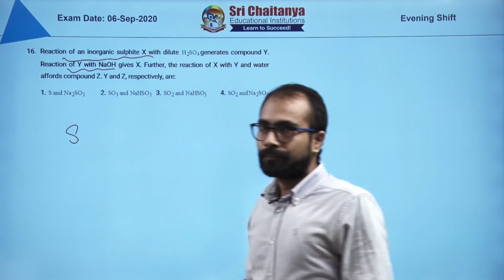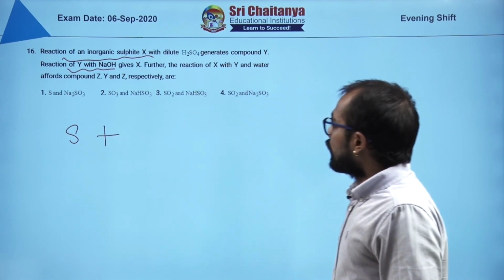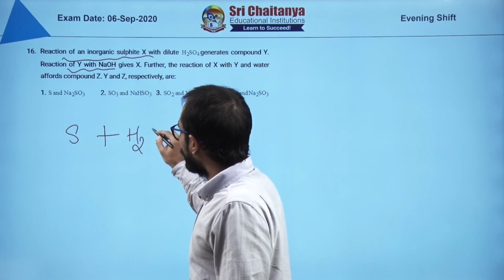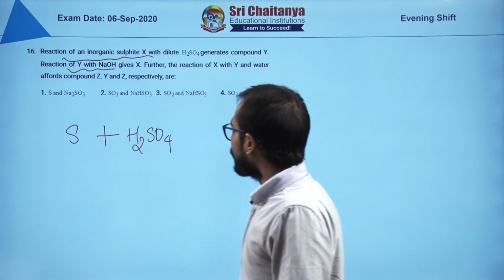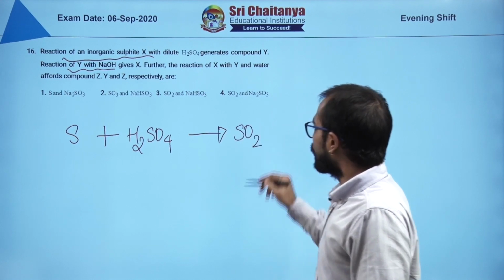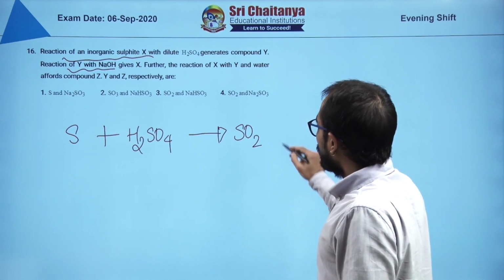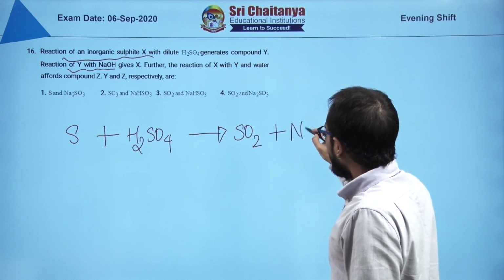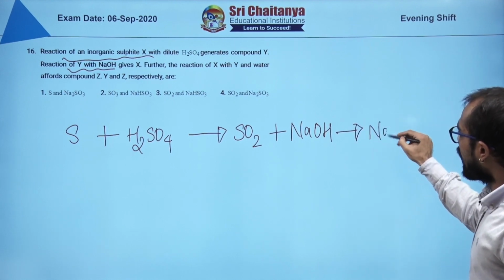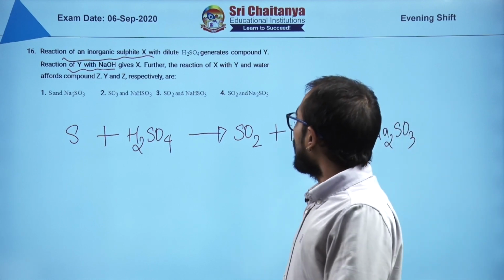Suppose we have sulfur, and you react it with H2SO4, then you are going to get SO2 gas. Now this SO2 gas, if you react with NaOH, you are going to get a sulfite, that is Na2SO3.